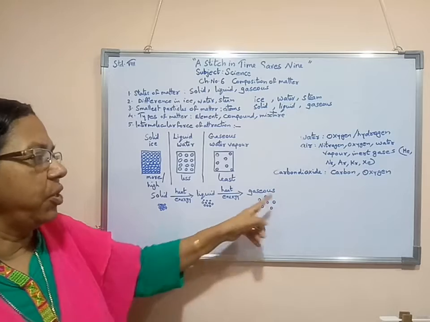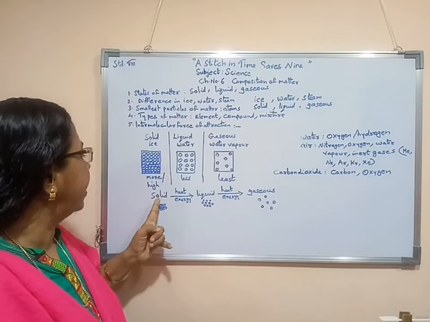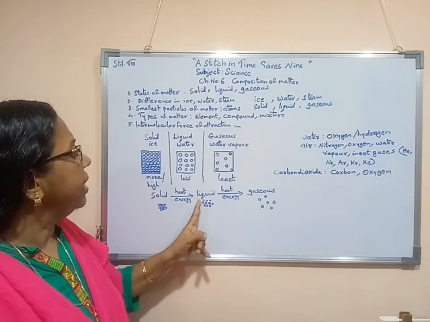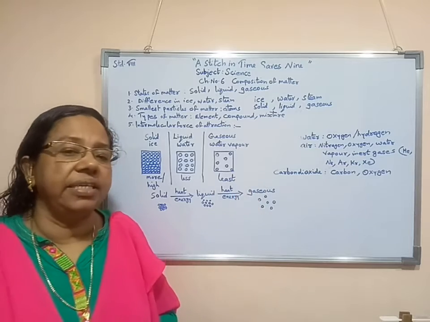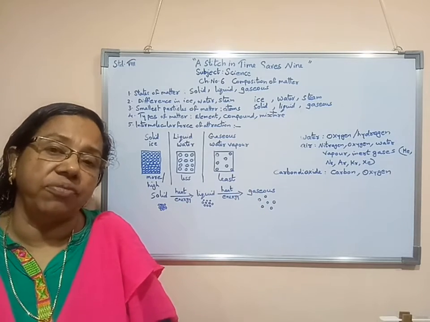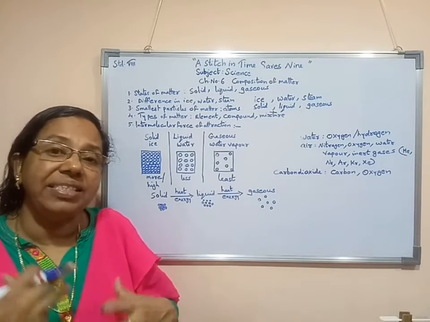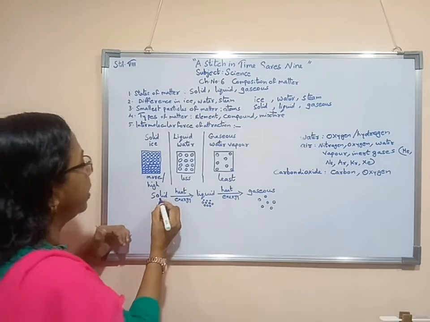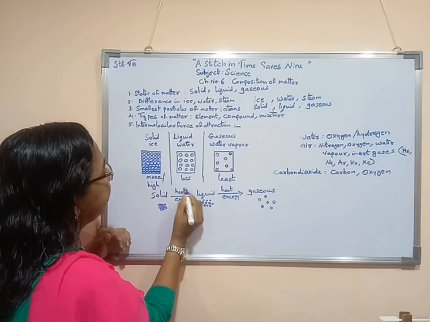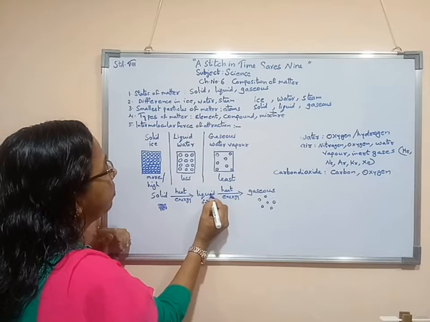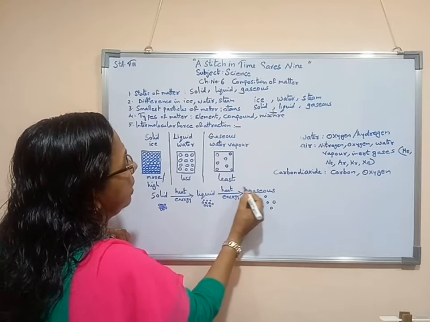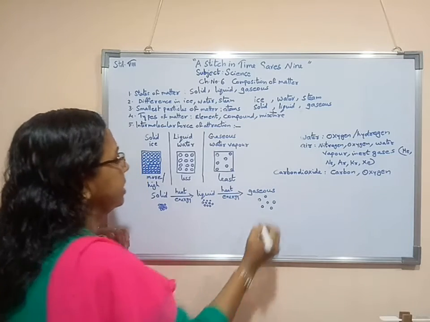Then the state of the substance changes from solid to liquid, and again from liquid to gaseous state. That means a change of state occurs if we supply heat to it. So to the solid we supplied heat energy, and as a result it became liquid. Again we supplied heat energy, and it became a gaseous state.